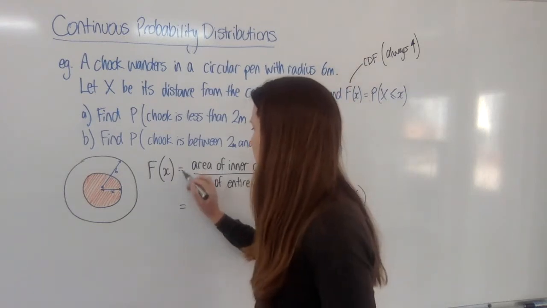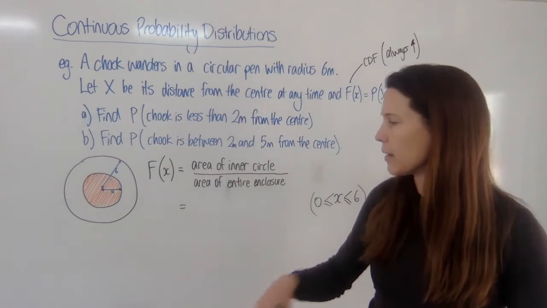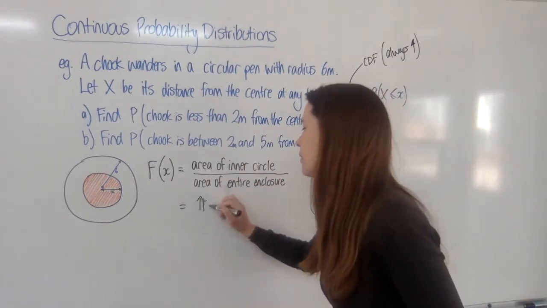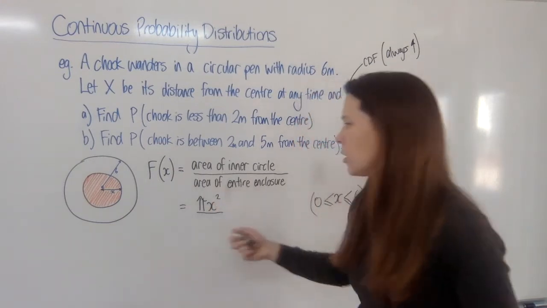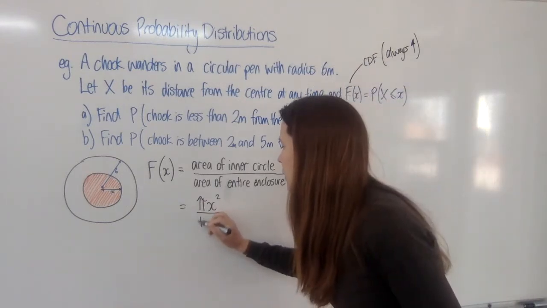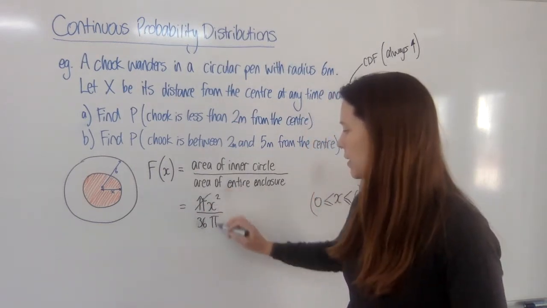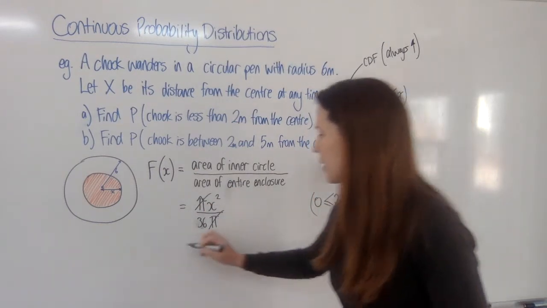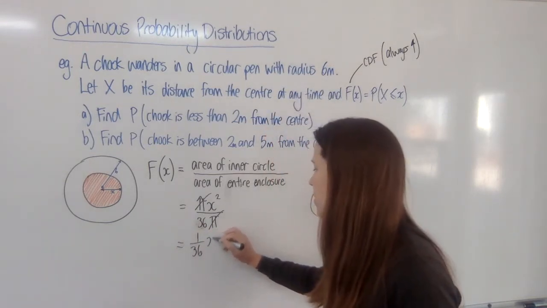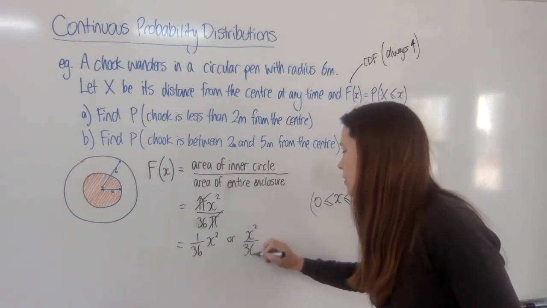So now I can come up with a little formula for this quite easily. I know the area of a circle is pi r squared. So here I need pi, not r, but x squared, over pi times 6 squared, which is 36. So I'll write this as 36 pi. Now clearly the pi's are going to cancel out, so what I then end up with is just 1/36 x squared, or I could write that as x squared on 36.